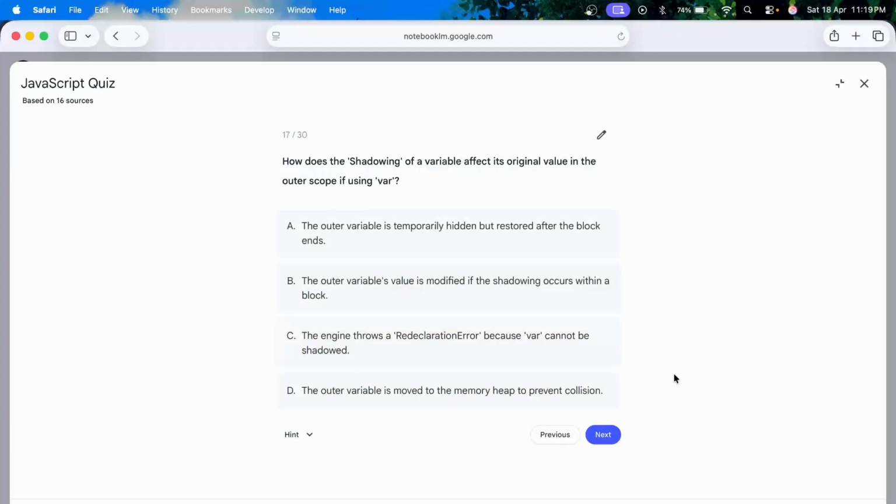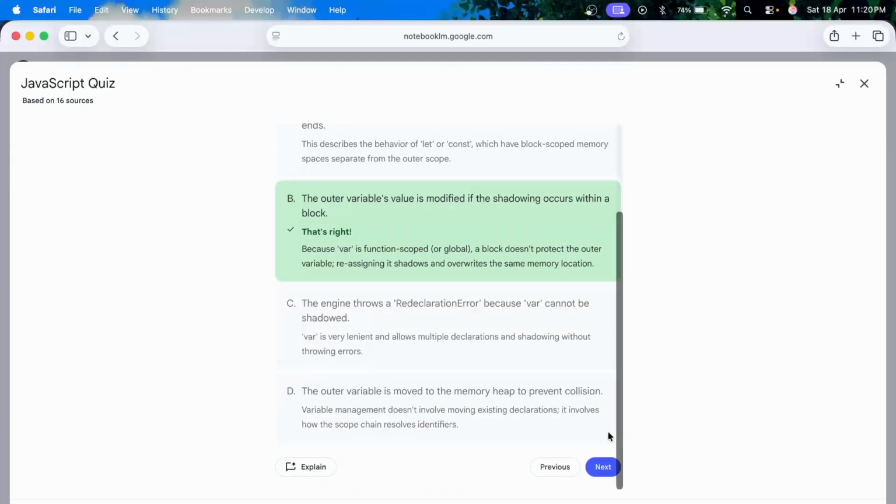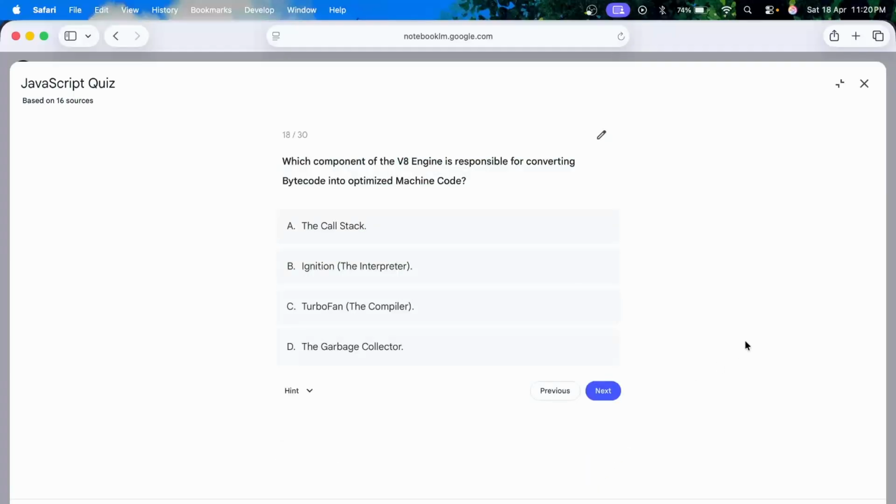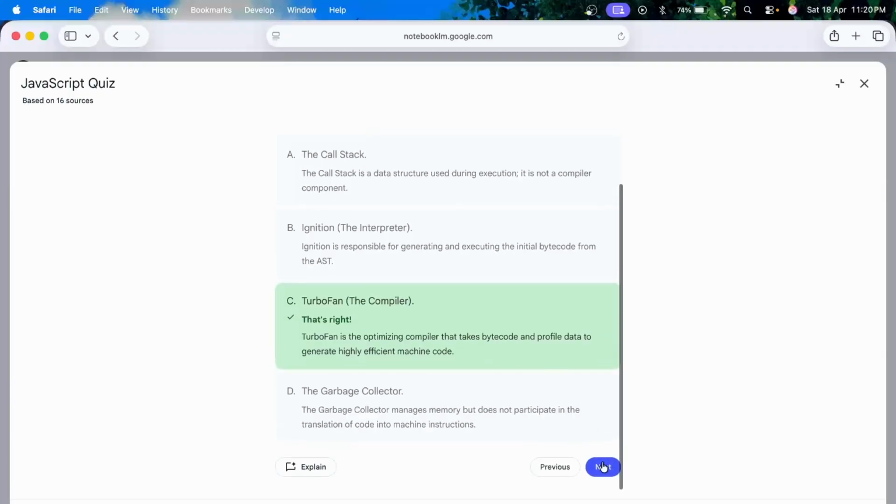How does the shadowing of a variable affect its original value in the outer scope if using var? The outer variable is temporarily hidden but restored, or the outer variable's value is modified. I think the value is modified because var has a global scope. Yeah, see, a block doesn't protect the outer variable. Which component of the V8 engine is responsible for converting bytecode into optimized machine code? This should be TurboFan.